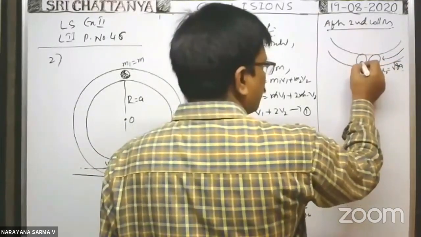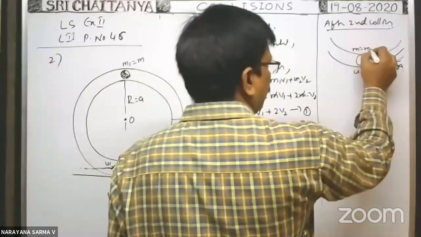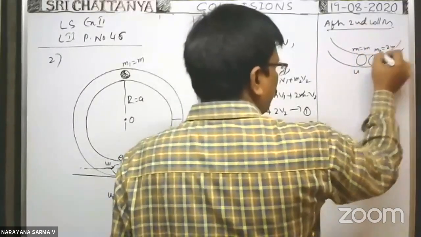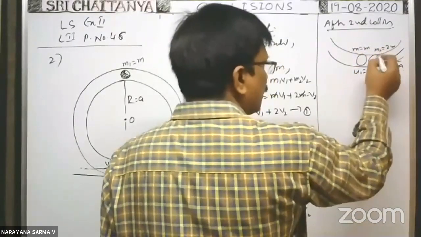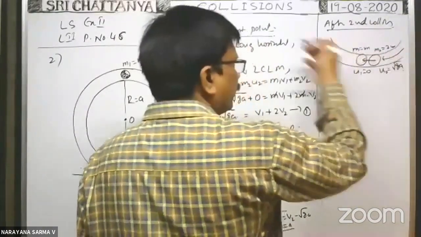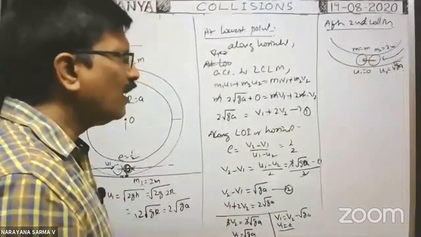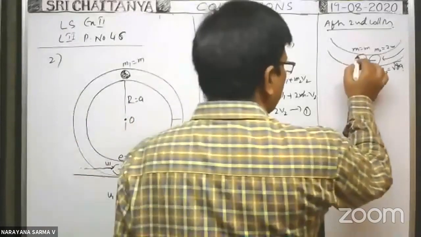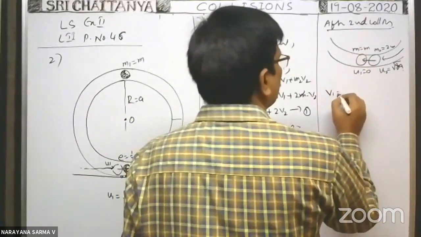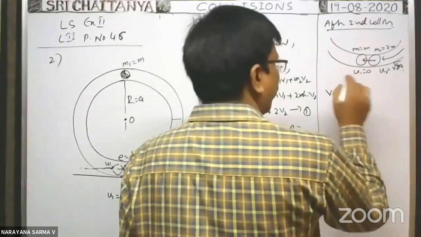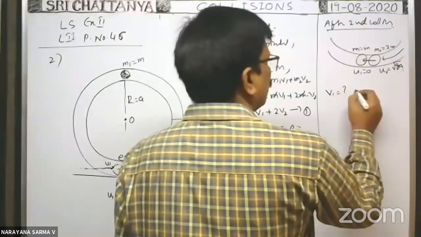Initially, the first sphere is at rest. m1 is equal to m, m2 is equal to 2m. Now this sphere makes collision with this first sphere in this direction. After collision, what about the velocity of this sphere? v1 is equal to how much? Again, you apply the law of conservation of linear momentum. v2 is equal to how much?